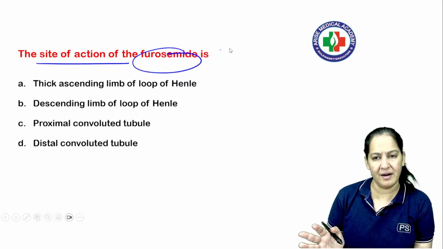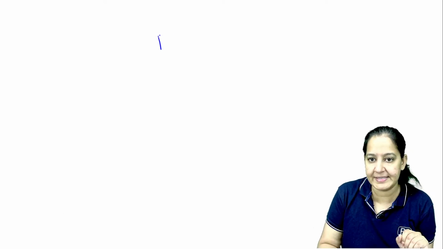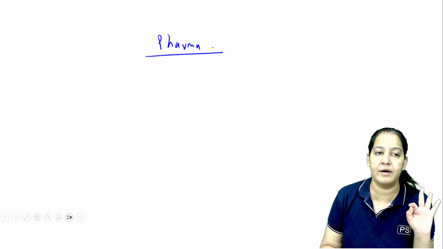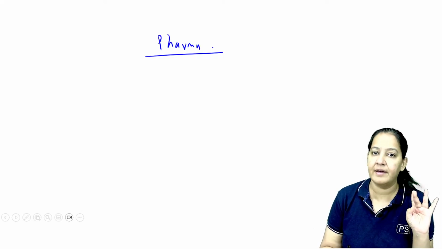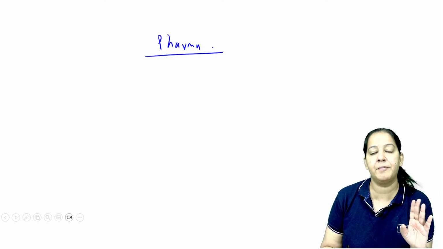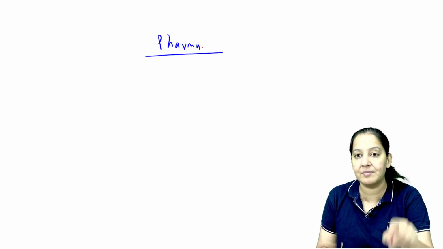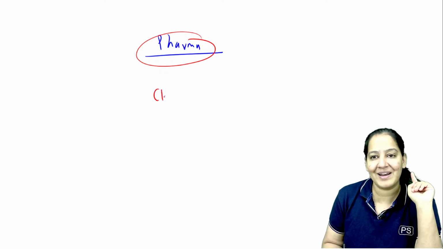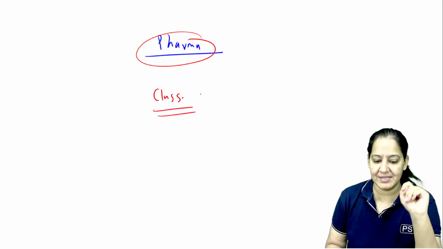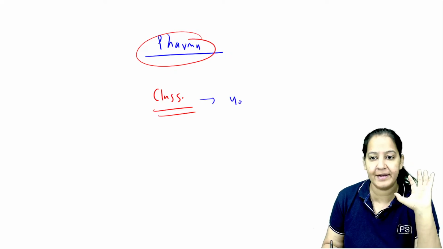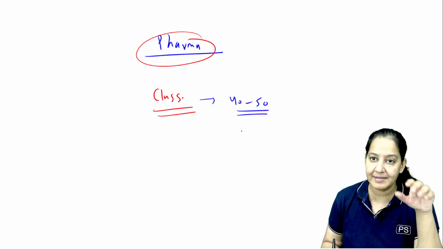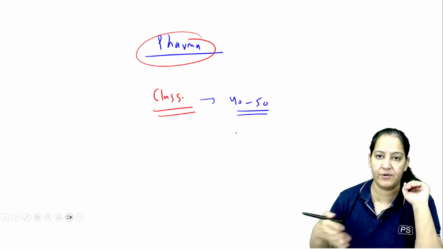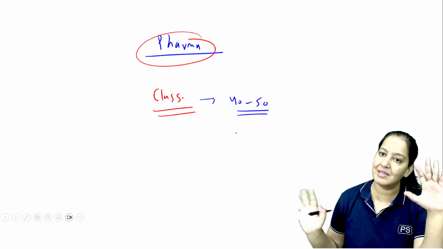The first thing in pharma, apart from the question, a small piece of advice. In pharma, if you are studying pharma, whether you are a first year, second year, third year, final year, intern, or an FMGE student preparing for any exam, my very wise advice to you is: learn all classifications first. There are nearly 40 to 50 important classifications in pharma. There is a separate book of classification in which only the classification of the drugs is there. No details, just classification.